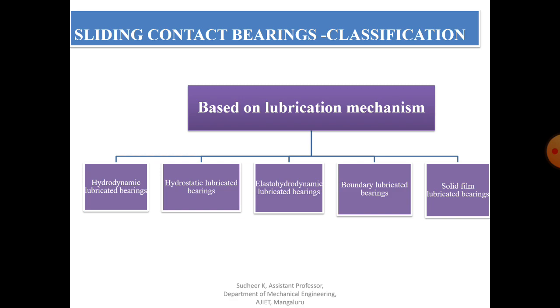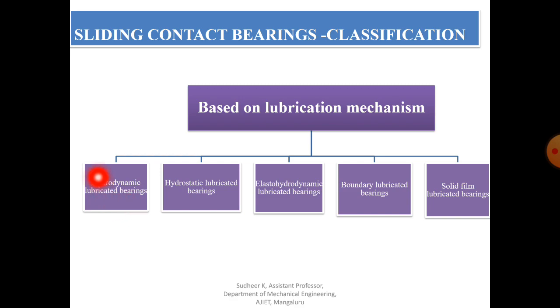What do you mean by hydrodynamic lubricated bearings? We have to study only this type, so I will explain it briefly now. In this type of bearing, the load carrying surfaces are separated by a stable thick film of lubricant, what we discussed in the last slide, that is thick film lubrication, so that prevents metal to metal contact.